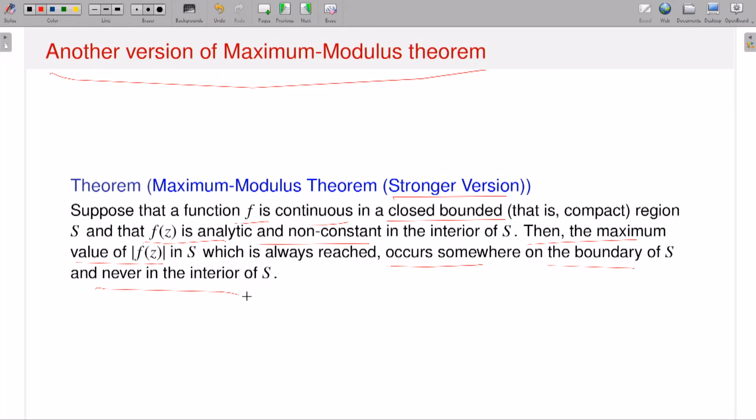Now why am I saying it is a strong version? Because if you compare the two statements, in the earlier statement I am saying that there cannot be a point z naught in the interior such that modulus of f of z is less than or equal to modulus of f of z naught for all z. In that theorem I am not saying whether maxima or minima exist or not on the domain. Well, because I am starting with a domain, an open connected set, and in the open set I have an analytic function, and I am saying that you cannot have a point z naught inside D such that modulus of f of z is dominated by modulus of f of z naught for all z in D. But I am not assuring with that theorem that maxima and minima exist. I cannot say that. But this is the stronger version.